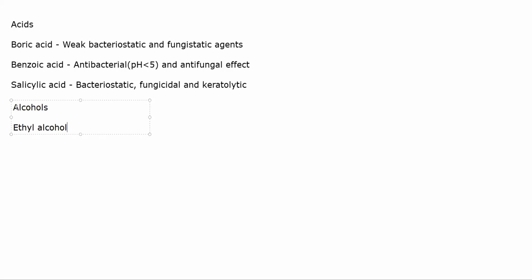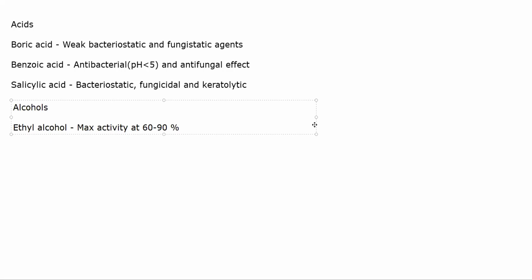Okay. Now, as such, coming back to ethyl alcohol, it has maximum antiseptic activity at 60 to 90%. Okay, so that solution will have 60 to 90% alcohol. Right. As I told you, if you increase the alcoholic concentration over 90, its antiseptic effect will decrease. Okay, that is why generally you will only keep it between 60 to 90. This will denature bacterial proteins. That is how ethyl alcohol works.